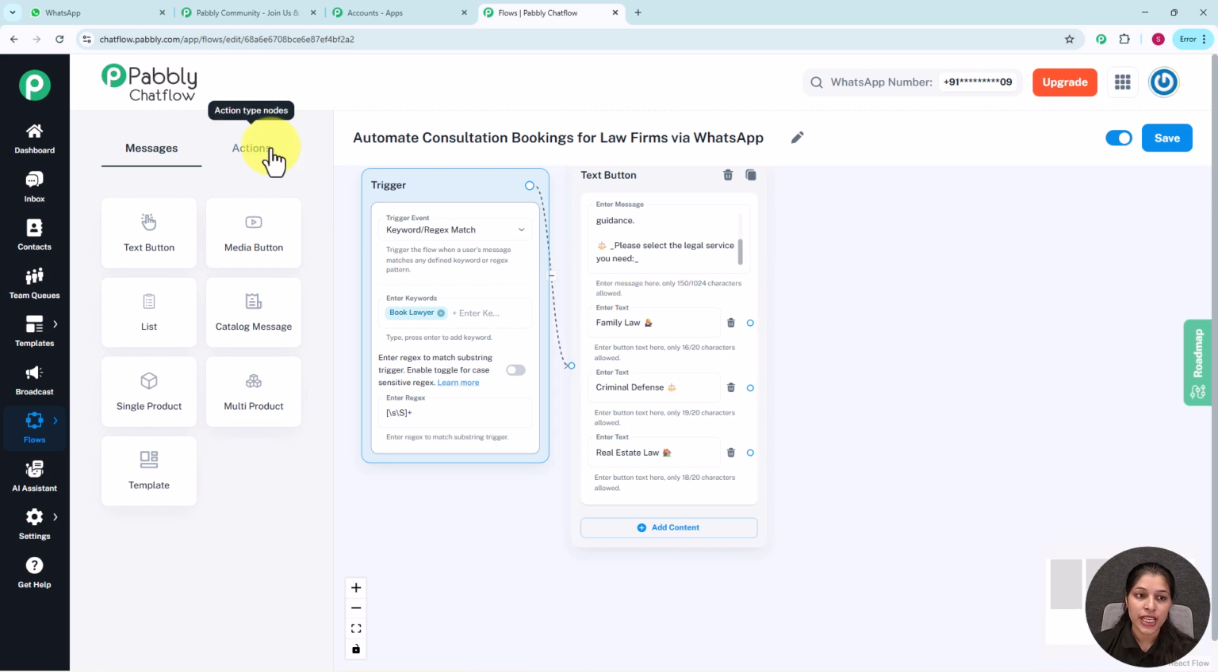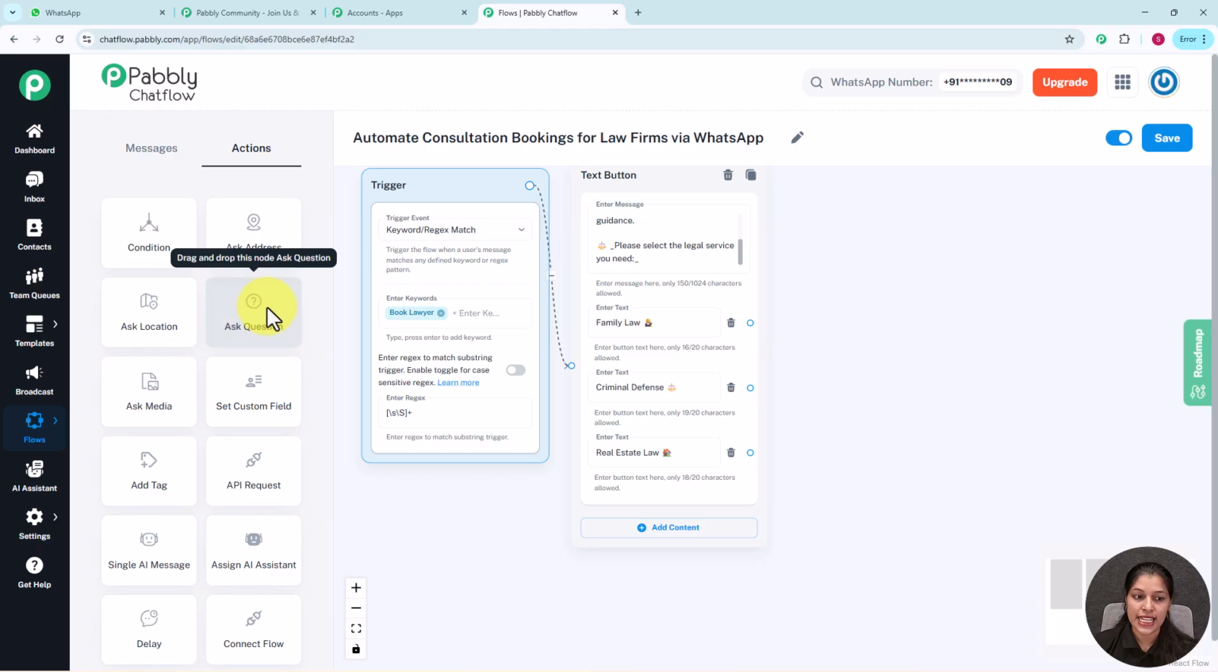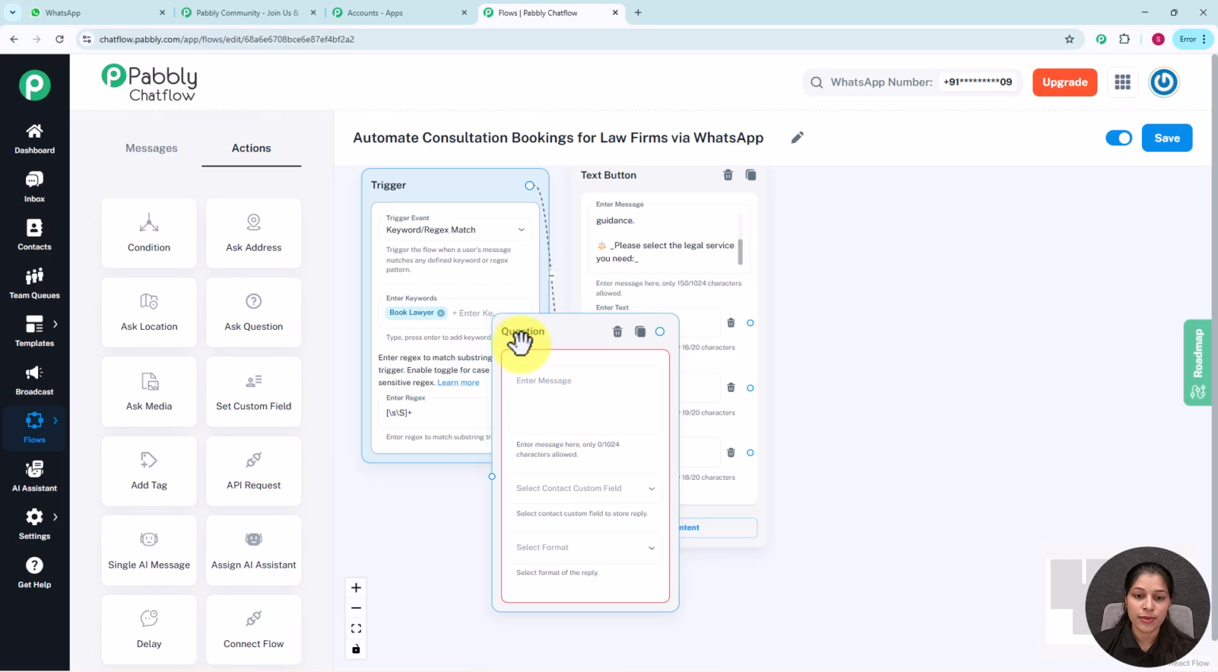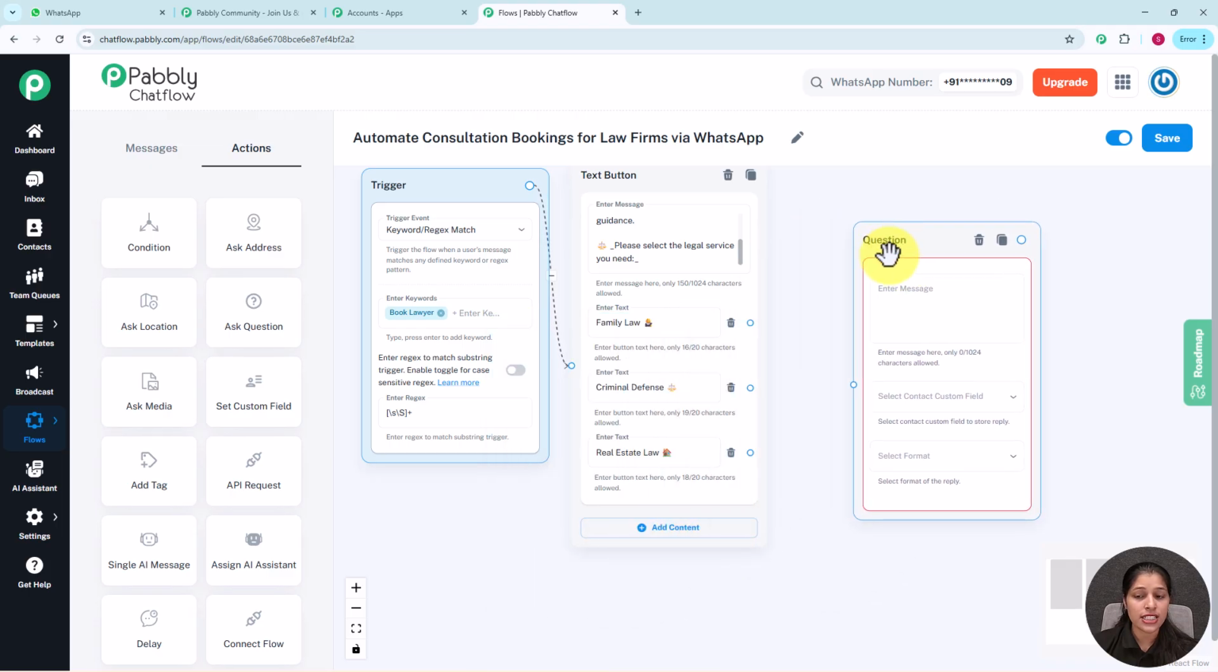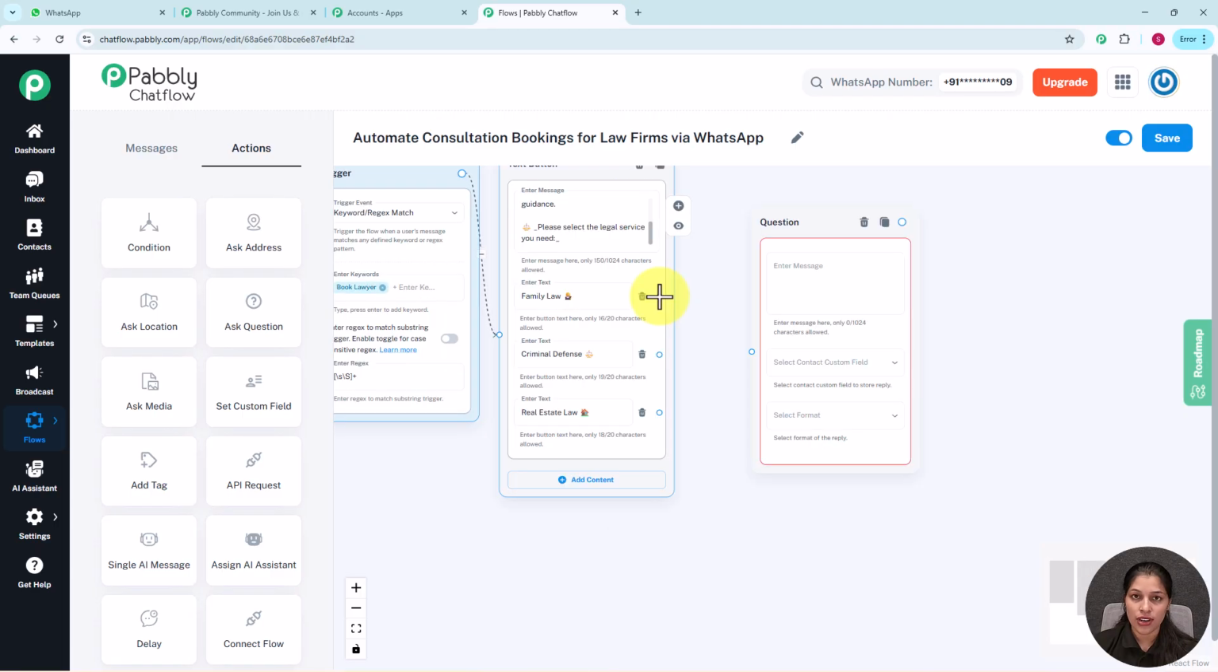Now as my users select any of these buttons, I am going to ask some questions from my customer. For that you simply have to go to actions, and here you can see we are getting the option for ask question. So just select it and you will be getting this question action. Now in this question action you can enter the question you want to ask from your customer. So now let's firstly connect these three buttons with this question node.